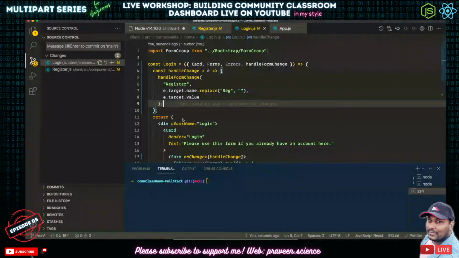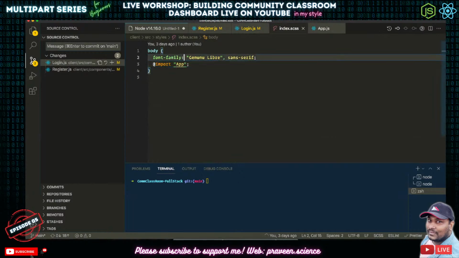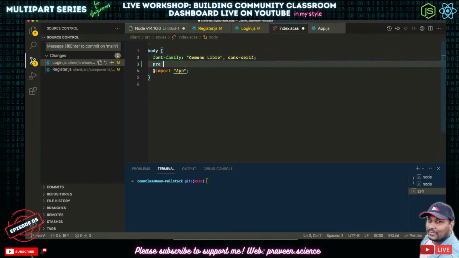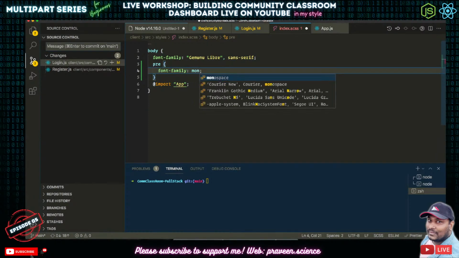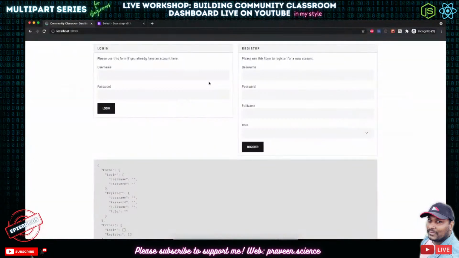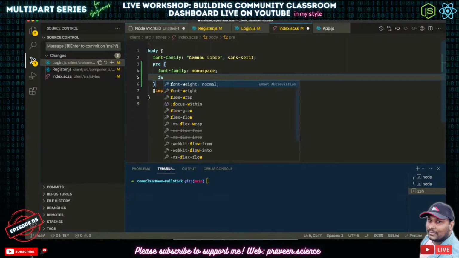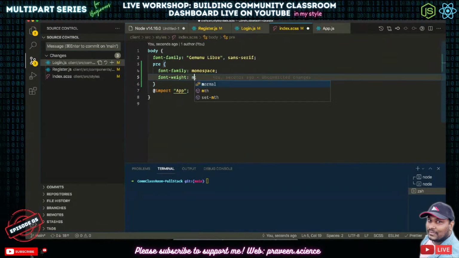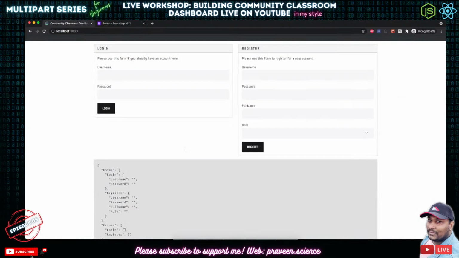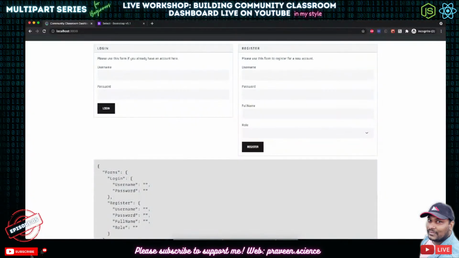Before that, I want to go to the index.scss, and if you have a pre tag, font family should be, let's do monospace. And font weight, let's do 600. Nope, normal. Yeah, that looks better. Font size 1.2. That looks even better.